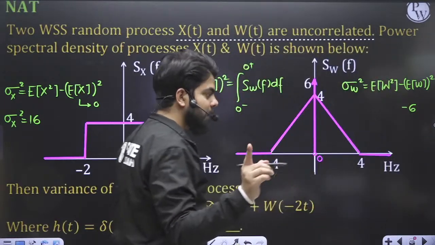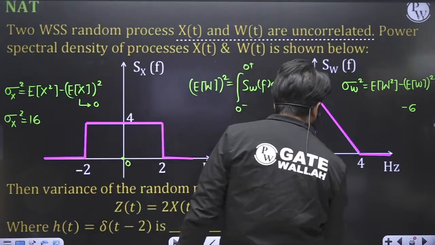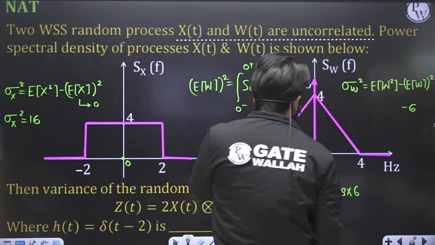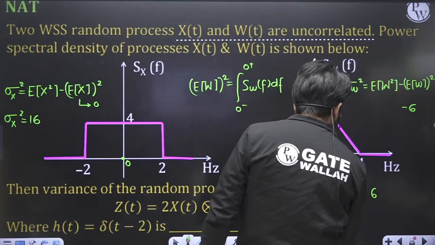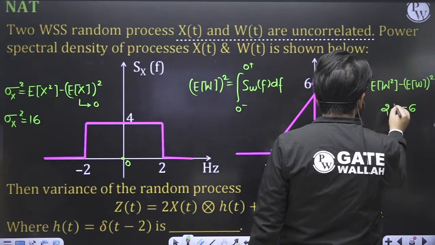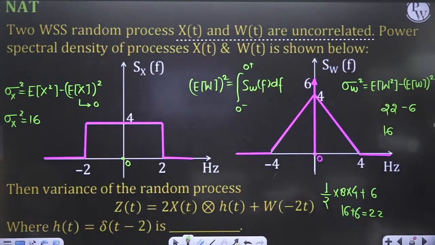What is the value of expectation of W square? For that you need to calculate the complete area. What is the complete area? This is half, base is mentioned as 8, height is mentioned as 4 plus 6. So this becomes 16 plus 6, which means 22. So 22 when subtracted from 6, you will get it as 16. Okay, everyone.